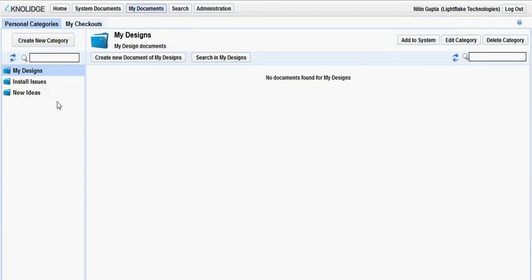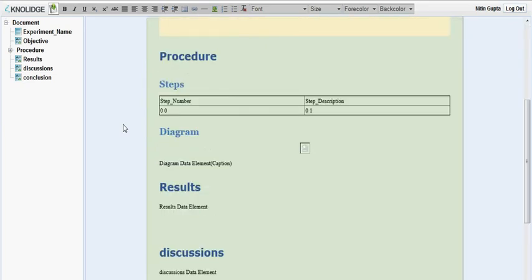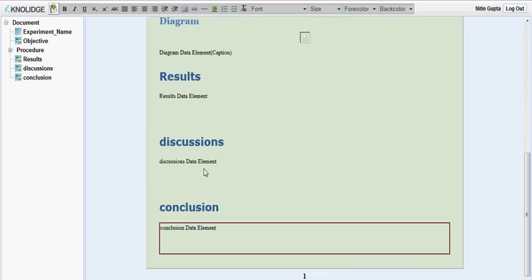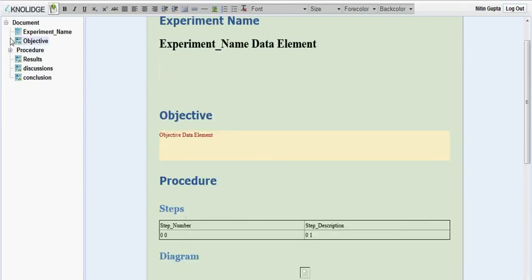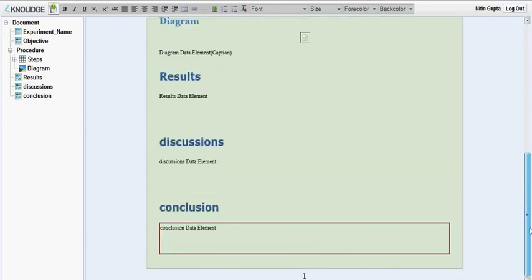Great. Now I go to documents and refresh it. So I have this template, but we don't have any documents on it. We just created a template. So let's create a few documents on it. I say create new document of lab experiment, and you see the document I get is pre-formatted and pre-structured as per the structure I made in the template, and there is no scope of meddling with it. You just cannot change things, and that is the beauty. You cannot really mess around with it and create anything out of your mind.